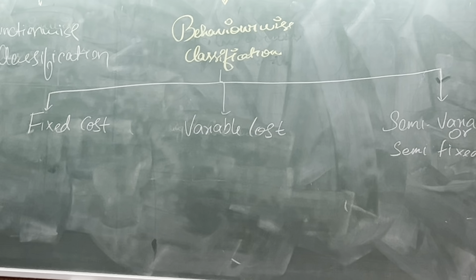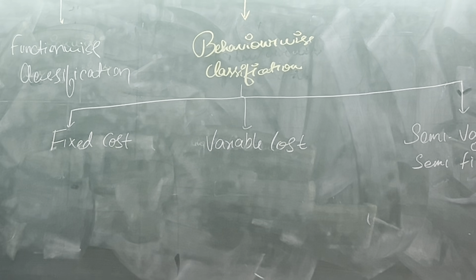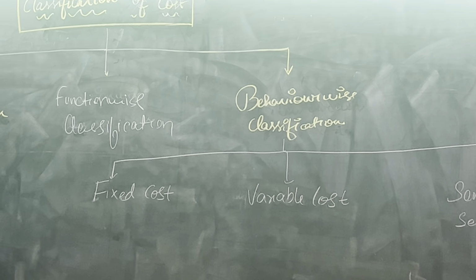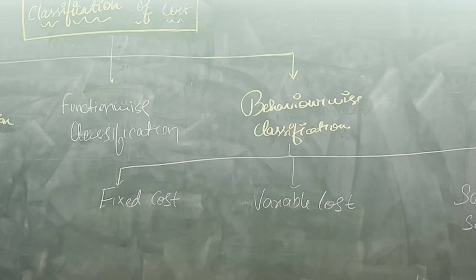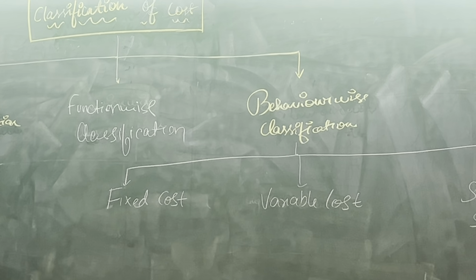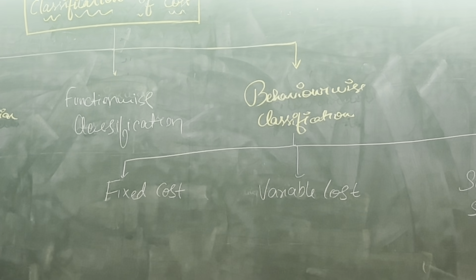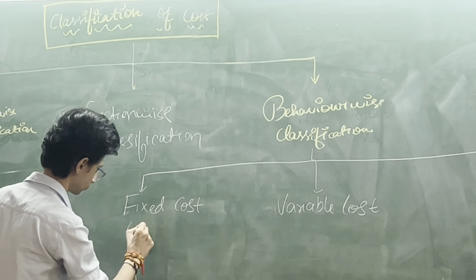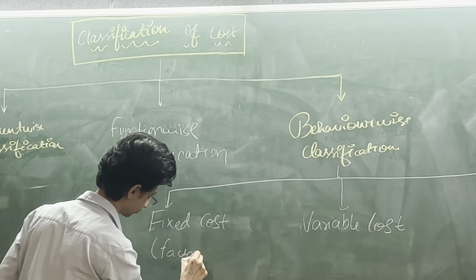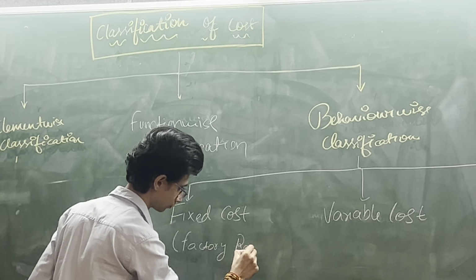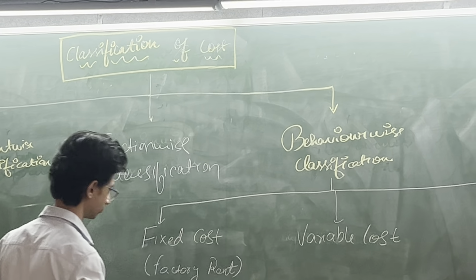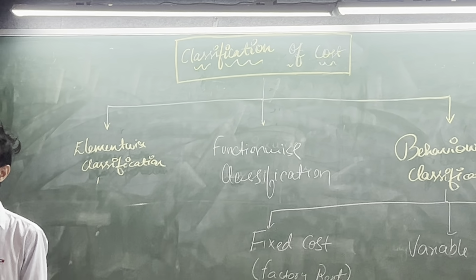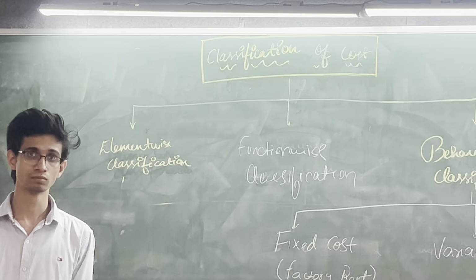So now fixed cost is that cost, no need to write, Mayank, just understand. Fixed cost is that cost which remains fixed even if production increases or decreases. Suppose rent of the factory, you write in bracket factory rent. If production is more, same, if production is less, same factory rent. Suppose here more students are coming, then this room rent will be same, that is fixed.